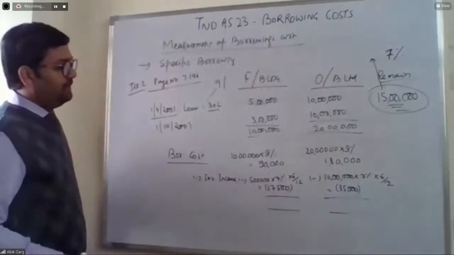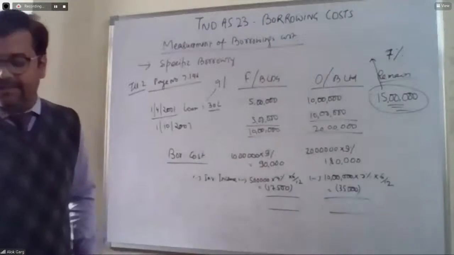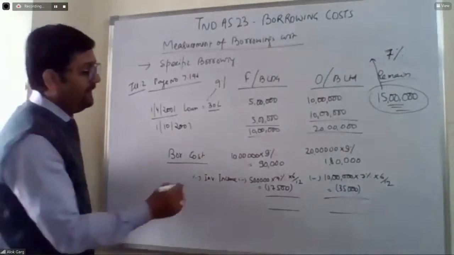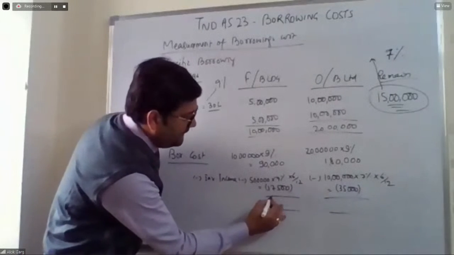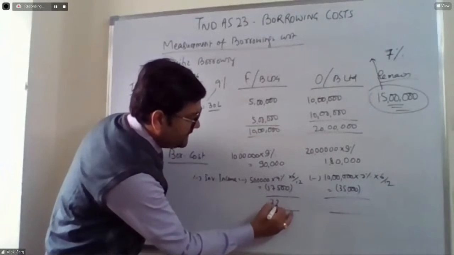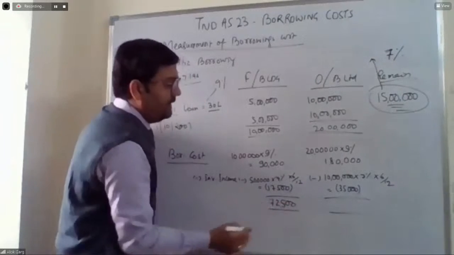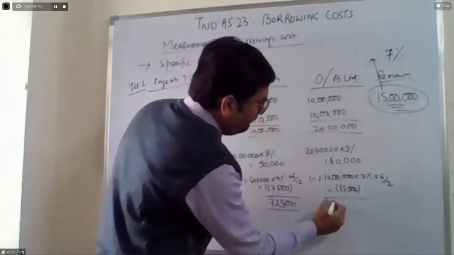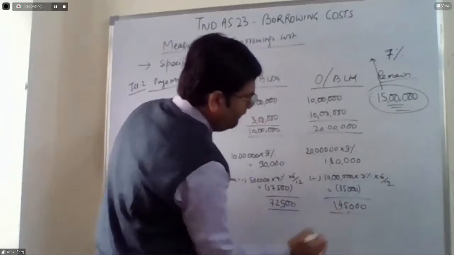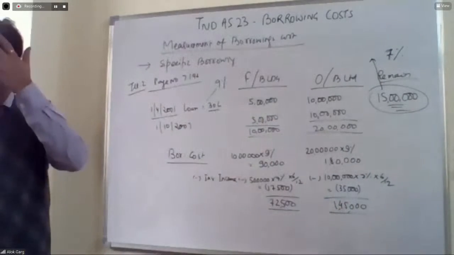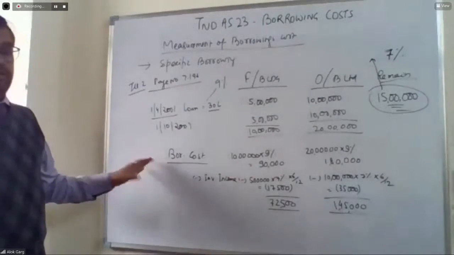So what is the borrowing cost to be capitalized? 90 minus 17,500. 90 minus 10 is 80, and 72,500. And here it is 180 minus 35, 145. 1,45,000. Okay. So this is the borrowing cost.